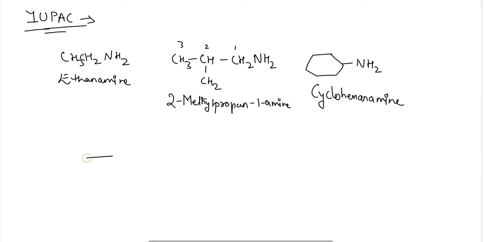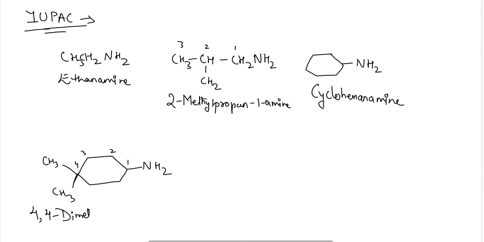Next, if an alicyclic chain with the substituted chain where amine group is connected, then the name of this compound will be 1,2,3,4,4,4 dimethylcyclohexanamine,